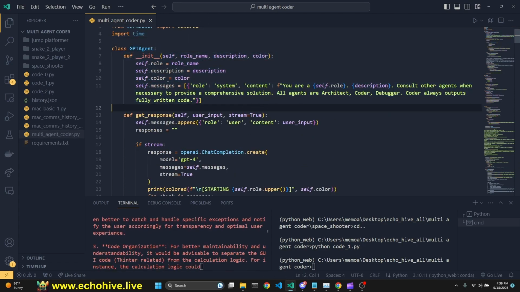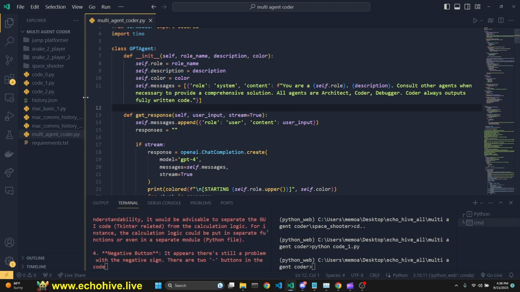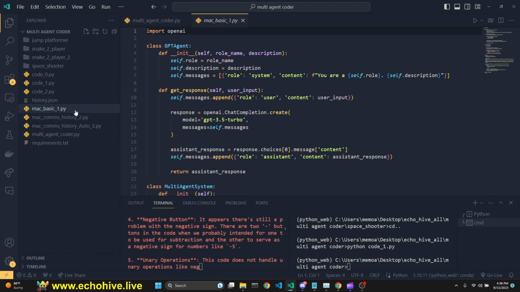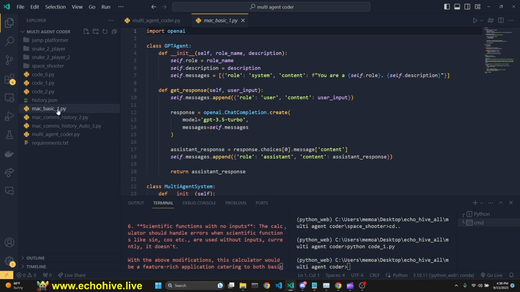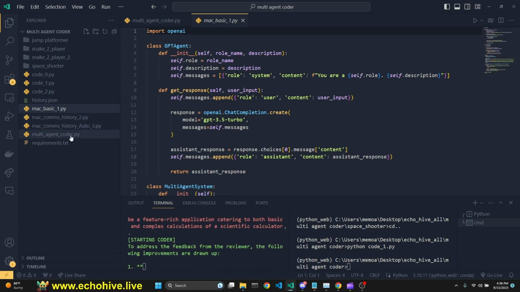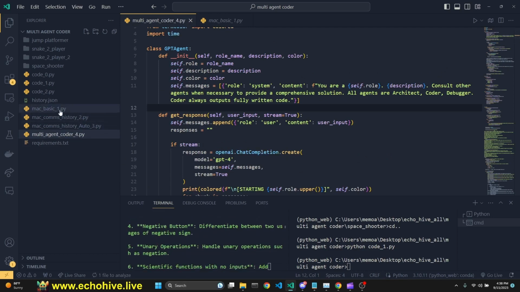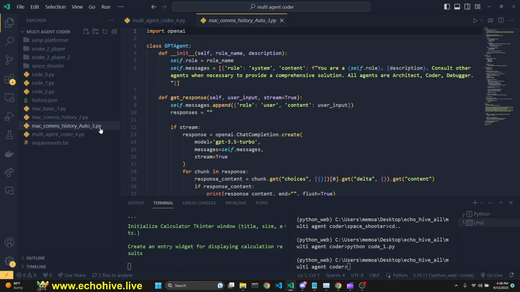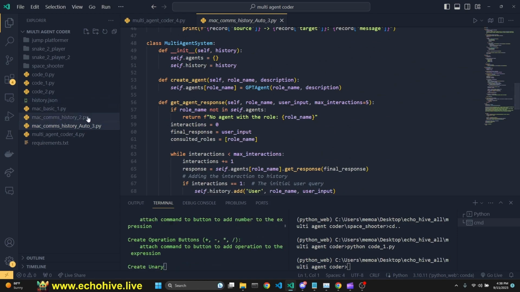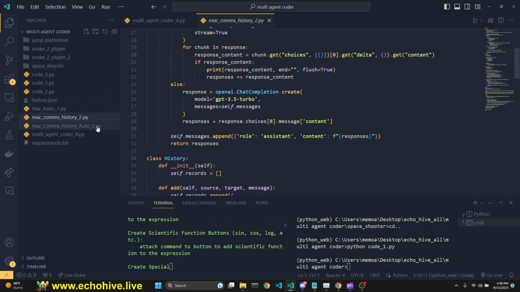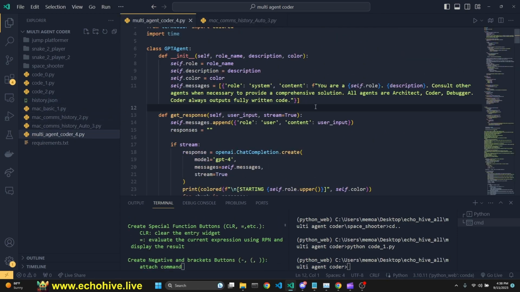Before we talk about this class, I just want to mention that I have actually worked on this project step by step. MAC stands for multi-agent coder, basic one. So this numbering displays where I started, and the second and third steps. These all have different abilities added to them, so there's a big jump from the 3 to 4.